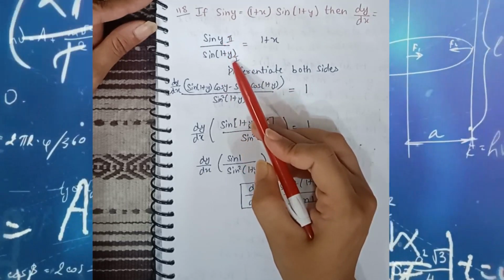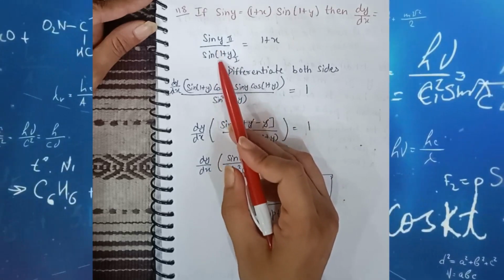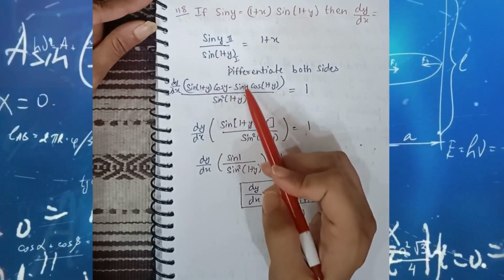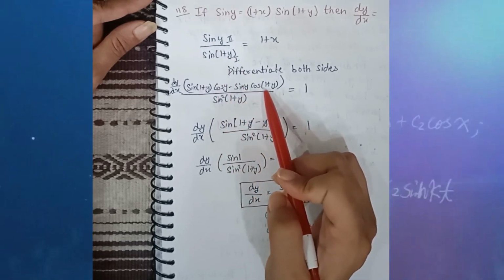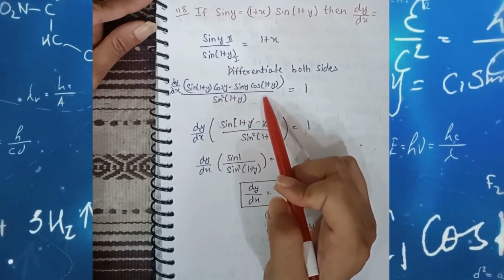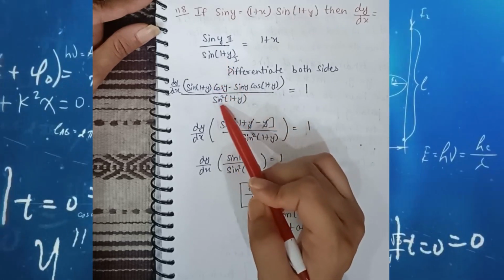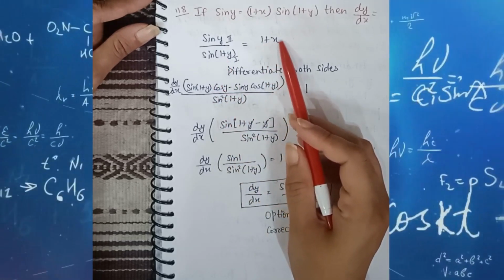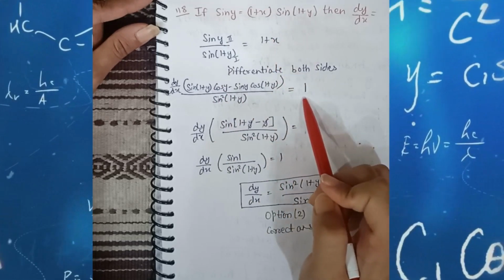As we know the quotient rule, the first function remains as it is and the derivative of the second function, minus the second function remains as it is and the derivative of the first function, divided by the square of the first function in the denominator, is equal to, if we take the derivative on the right hand side also, then it will be 1.